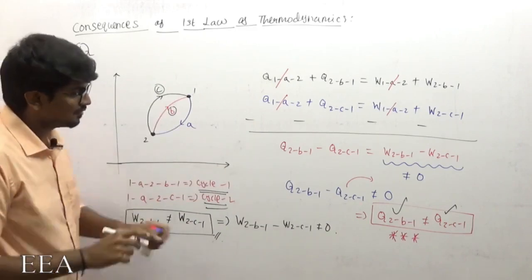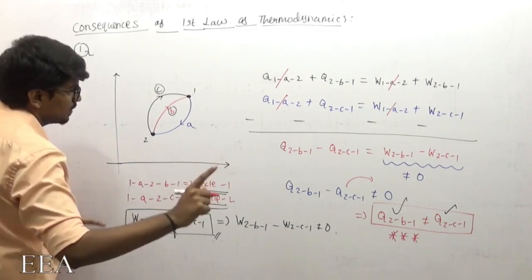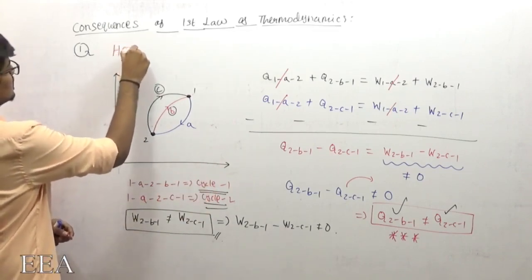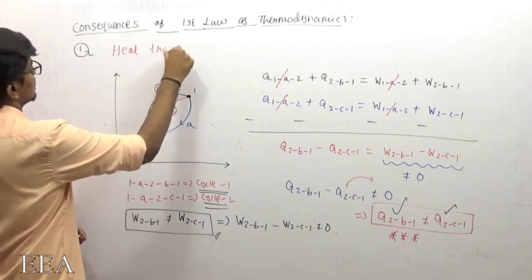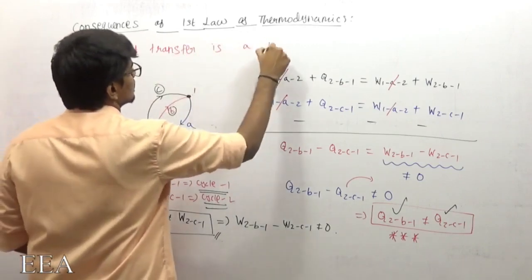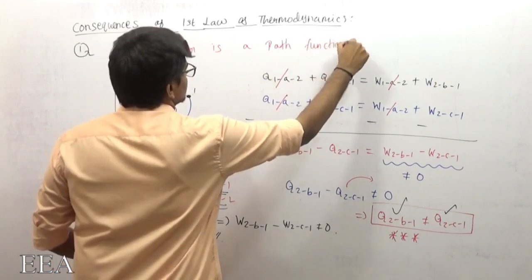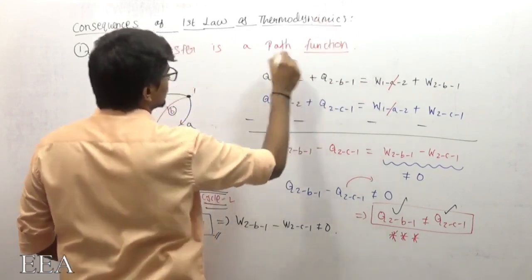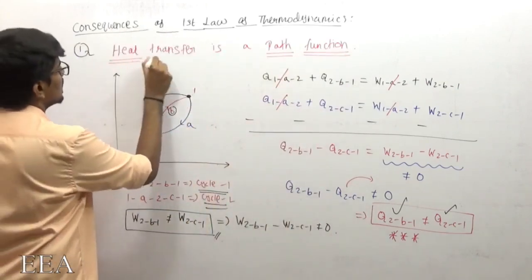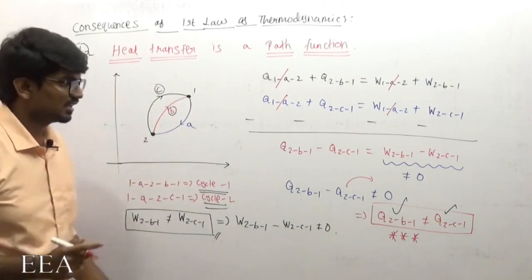So clearly from this equation I can conclude our first consequence of the first law of thermodynamics: heat transfer is a path function. Okay, this is the first consequence. We already know work transfer is a path function, and we discussed it earlier.